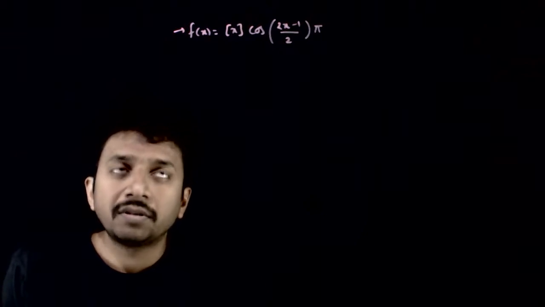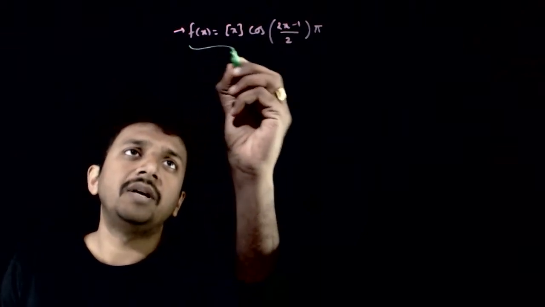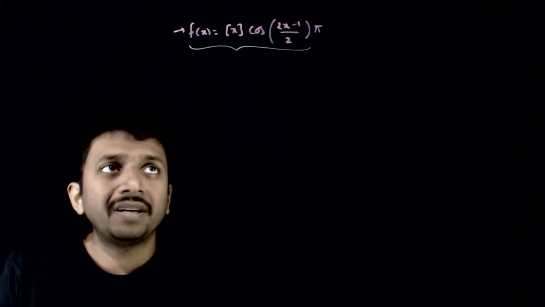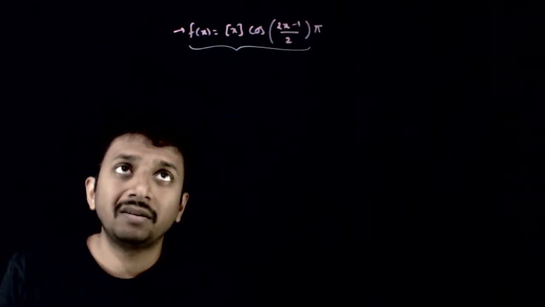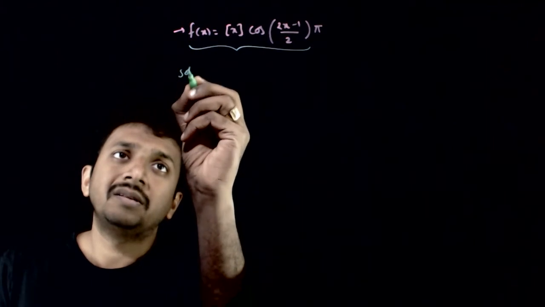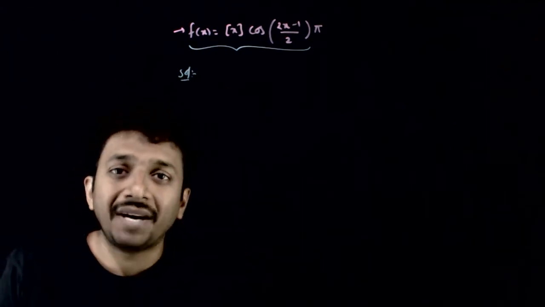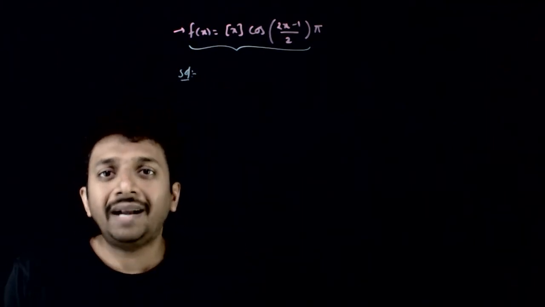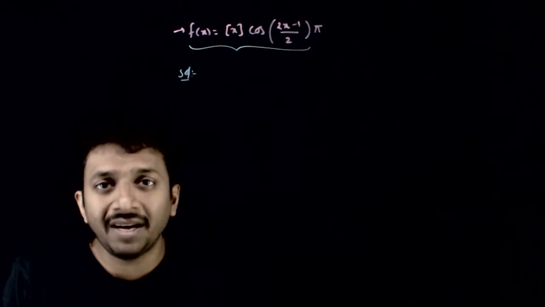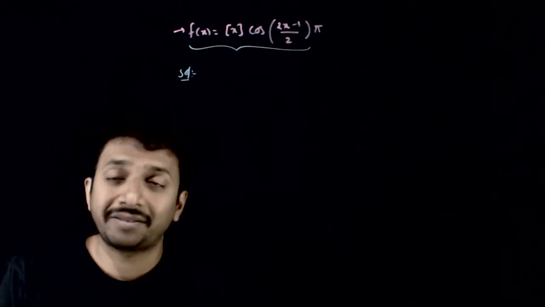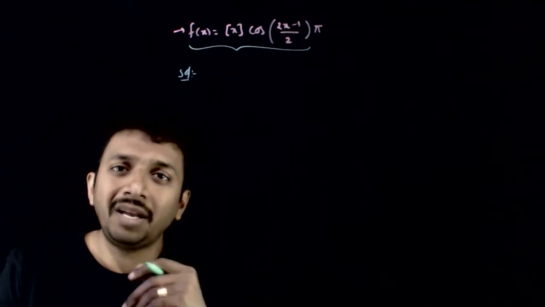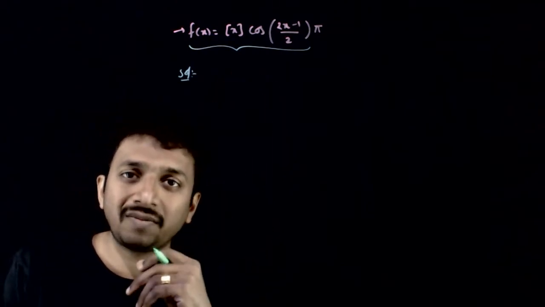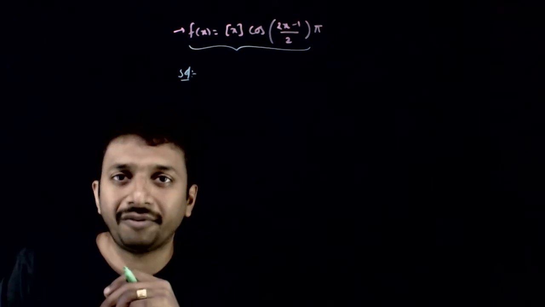So welcome students. In this question you're given f of x is equal to the integer part of x times cos of (2x minus 1) by 2 times pi. And you're asked to find the nature of continuity of this function at x equal to 0 specifically and other integer values of x. So now let us try to investigate the continuity of this function at integer values of x.